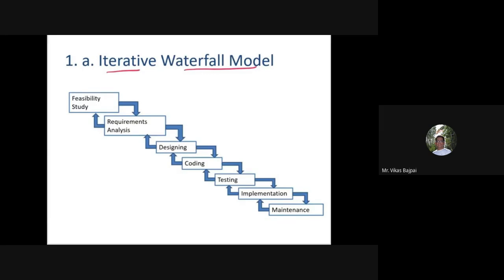Now, this iterative waterfall model gives you a little bit of flexibility in terms of moving from one phase to the immediate previous phase. That means I started from feasibility study, I moved to requirement analysis. I observed that there are some changes, I need to relook at the feasibility study, so I moved back to the previous stage. And once again, I've come back to this.